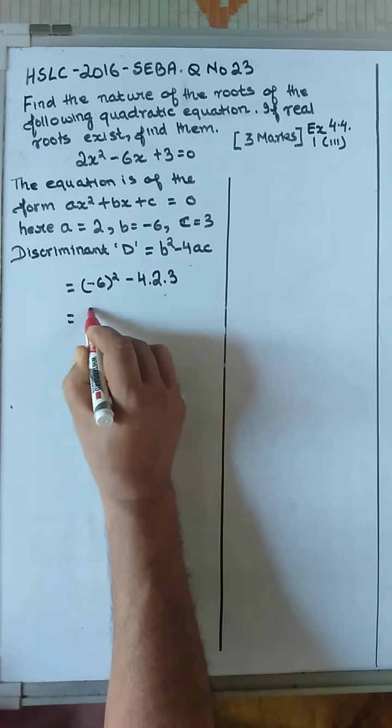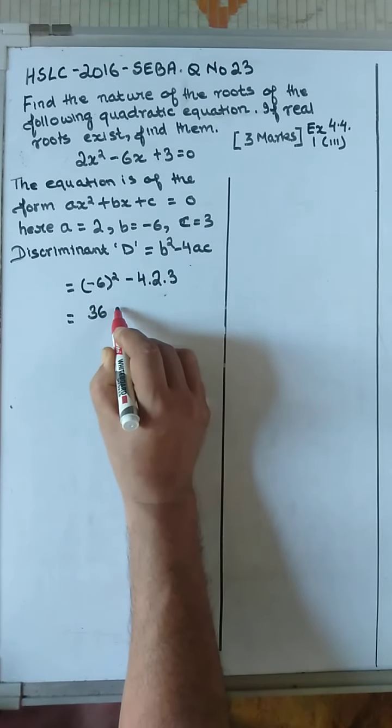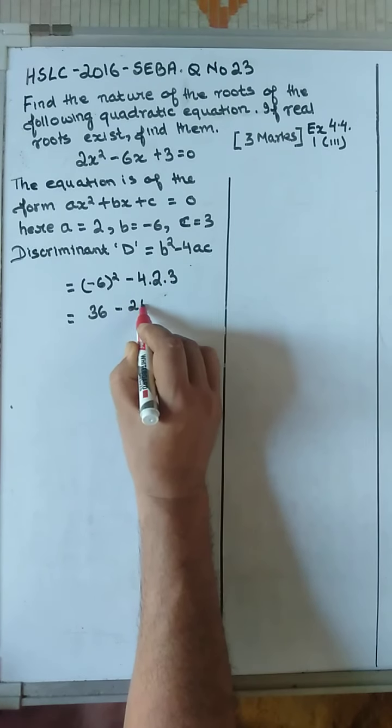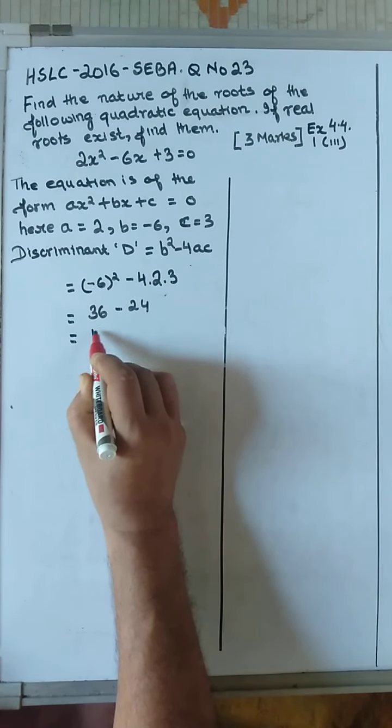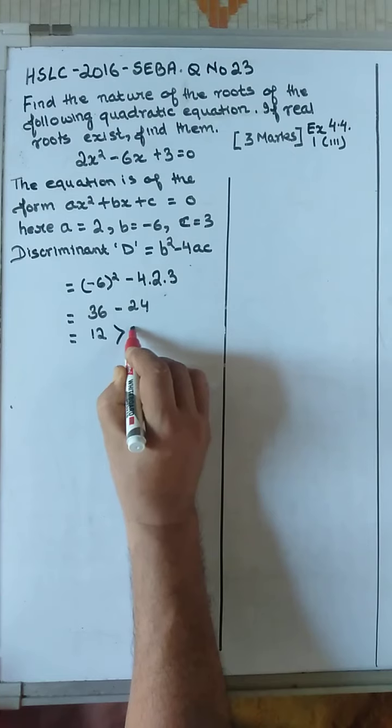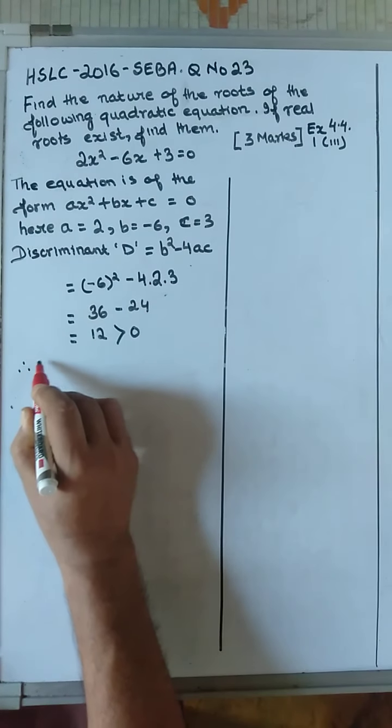And you have here 36 minus 24, which is equal to 12, which is greater than 0,